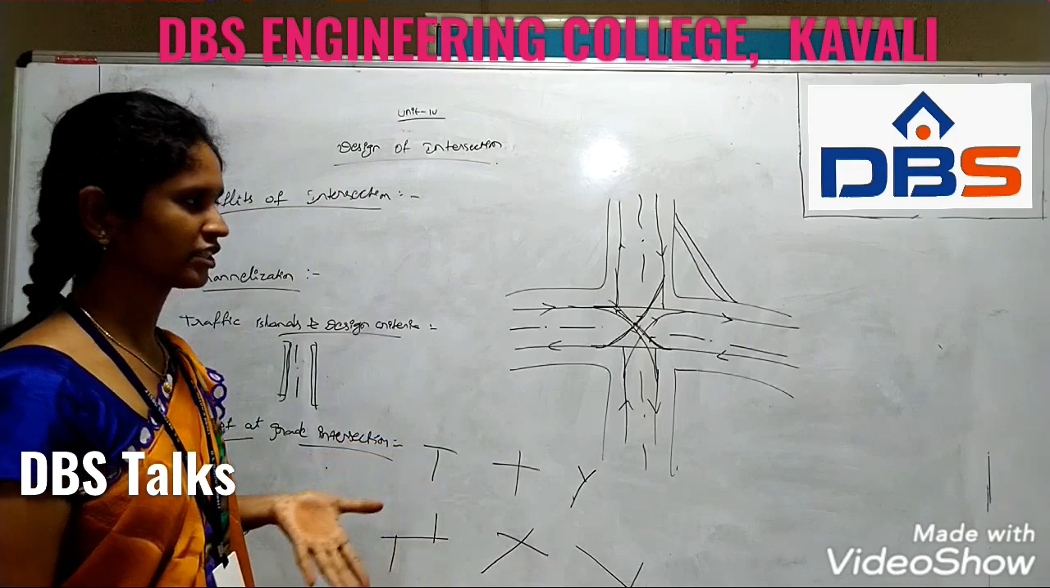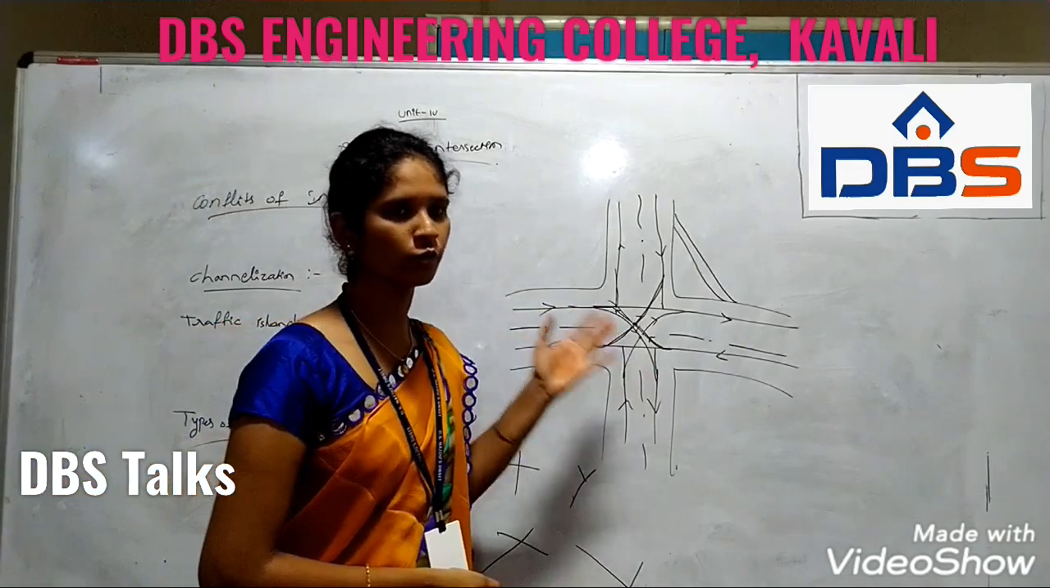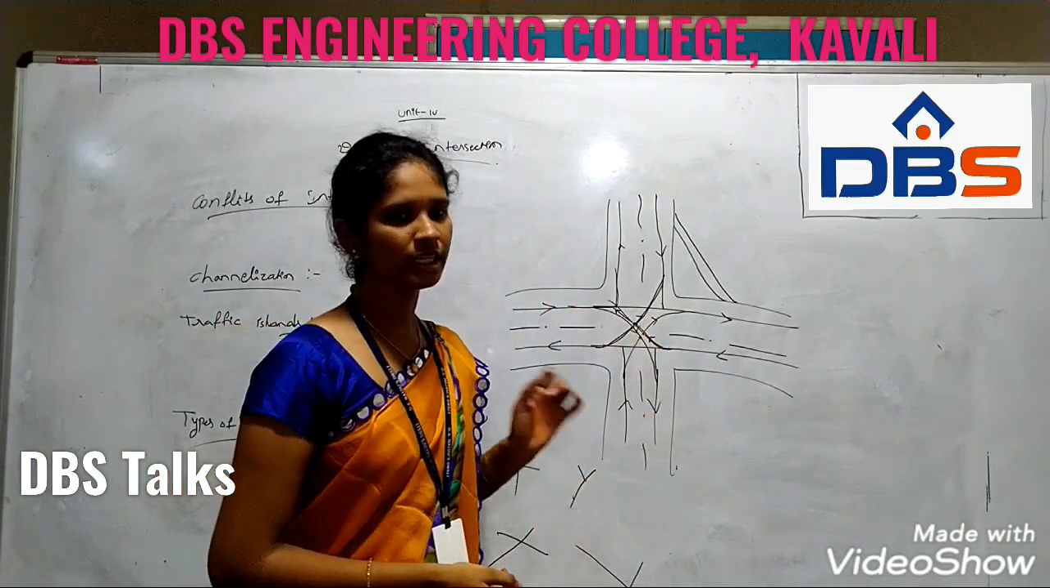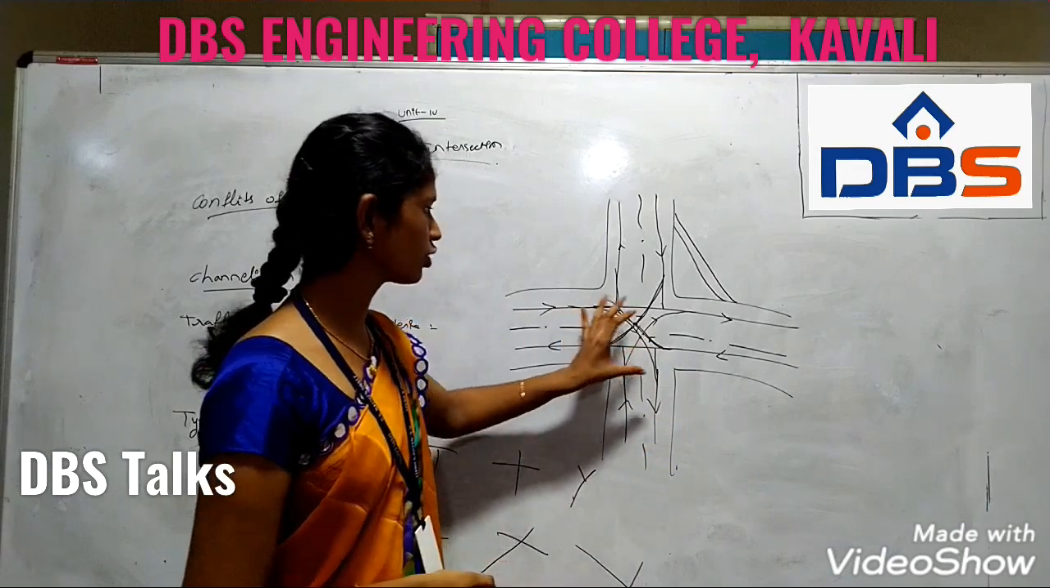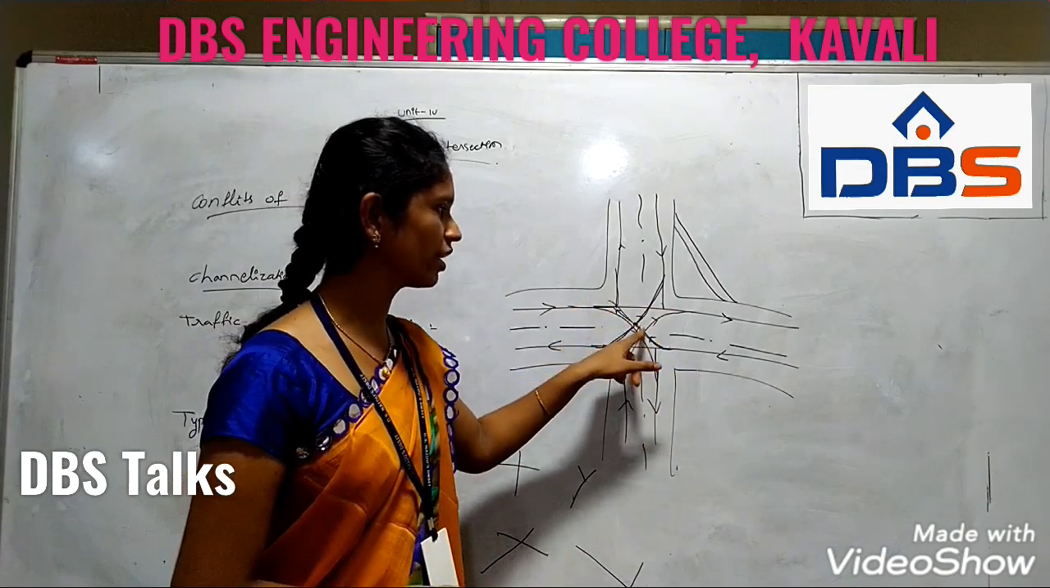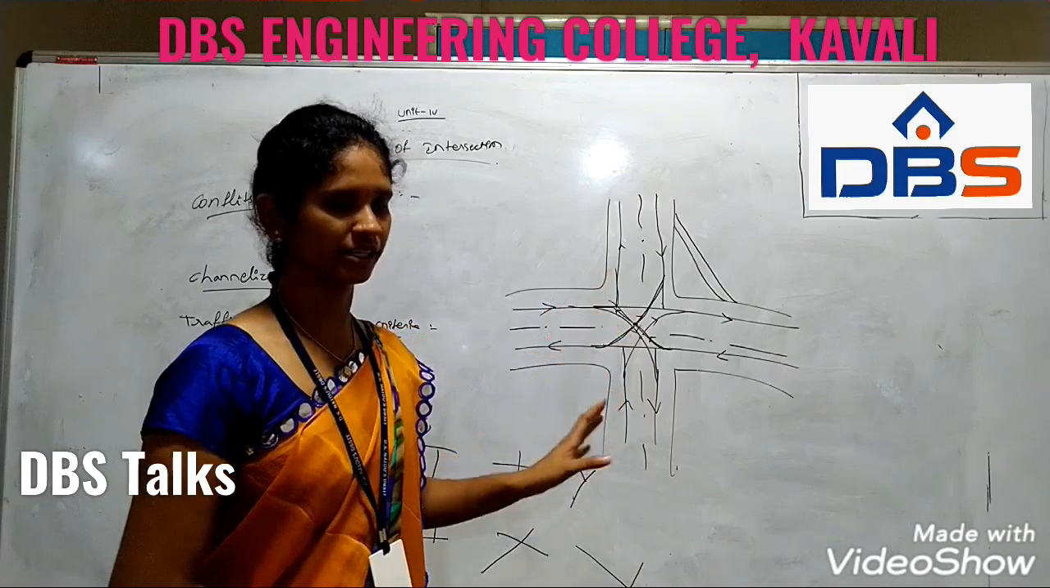What is called an intersection? An intersection is a place where two or more roads meet at a single point. So here four roads meet at a single point, so we call it an intersection.